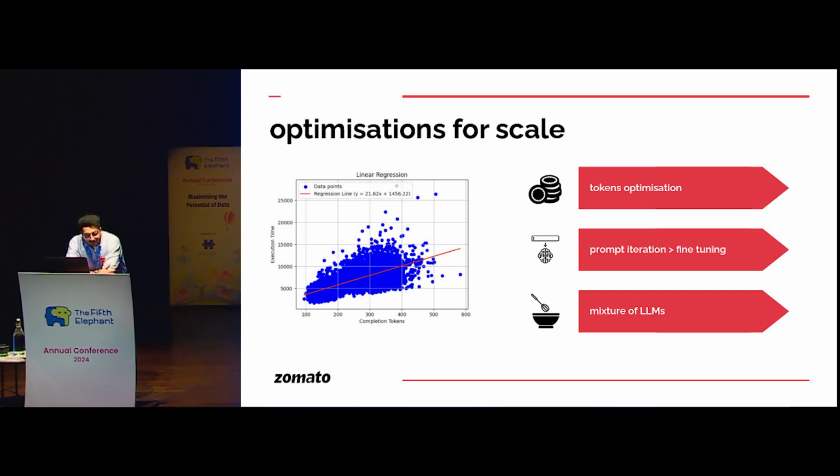Second is prompt iteration and fine tuning. We definitely tried some fine tuning LLM experiments, but we realized very early in the journey, while we were scaling, that prompt iteration is pretty quick, right? You want to get into fine tuning only when your product is closed, final, and stable, and you are not introducing much stuff very quickly.